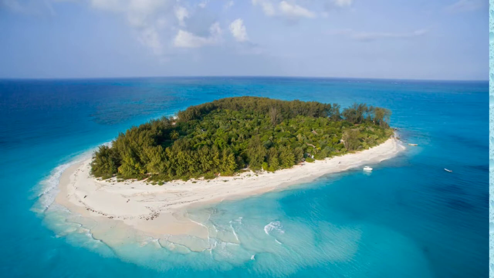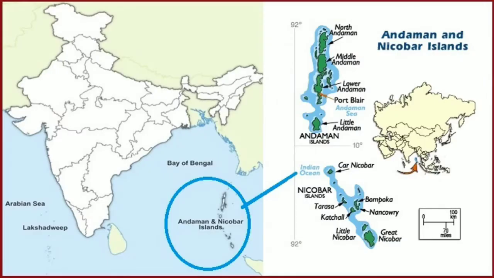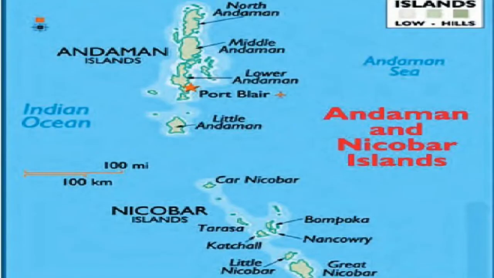An island is a piece of land surrounded by water on all sides. There are two main groups of islands in India. They are the Andaman and Nicobar Islands in the Bay of Bengal and the Lakshadweep Islands in the Arabian Sea. The Andaman and Nicobar Islands. These are actually over 500 islands divided into two groups. They cover an area of over 8,000 square kilometers. The northern group is called the Andaman Islands and the southern group is called the Nicobar Islands.